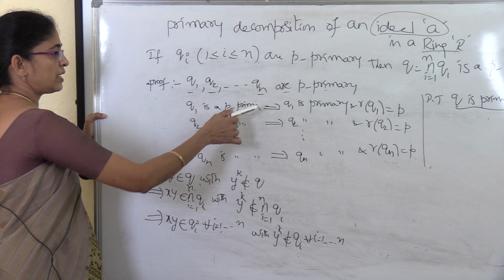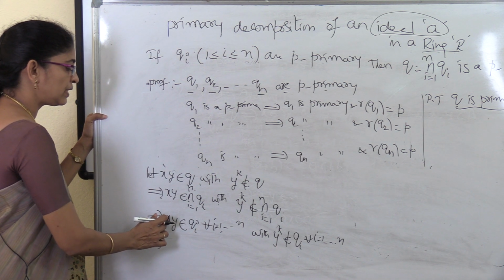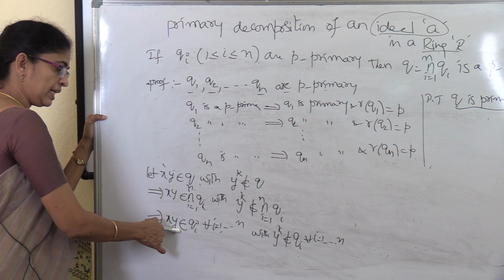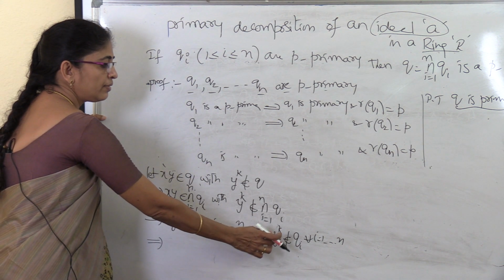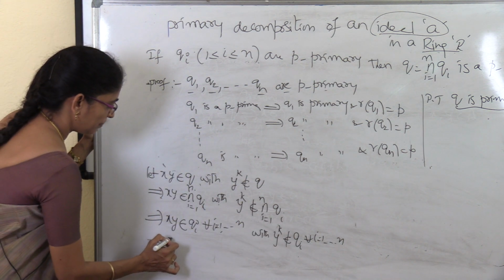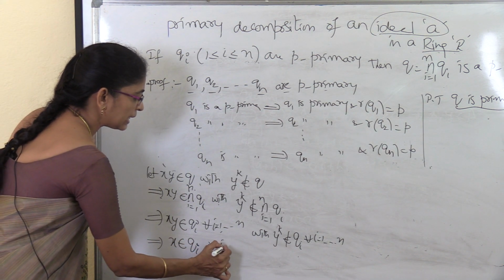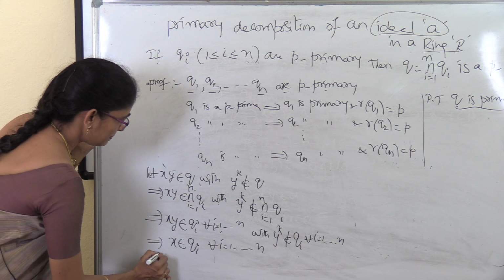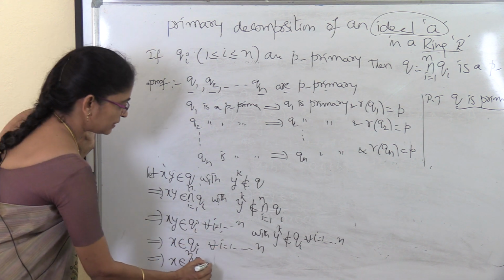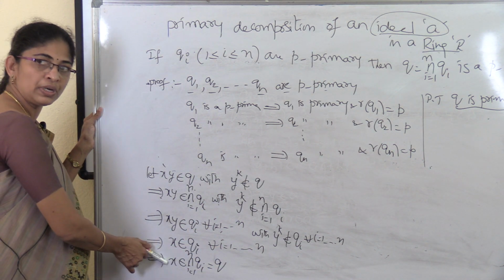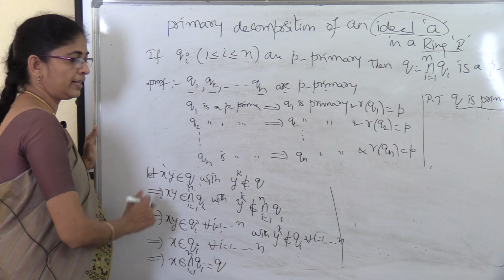In the statement it is already given that each qi is primary, which means by definition either the first element belongs to qi or the second element to the power k belongs to qi. So in this proof we already take y to the power k does not belong to qi, which means by definition we can directly take x belongs to qi for all i equal to 1 to n. That implies x belongs to the intersection of qi, which is nothing but q. Therefore x belongs to q. Therefore q is a primary ideal.